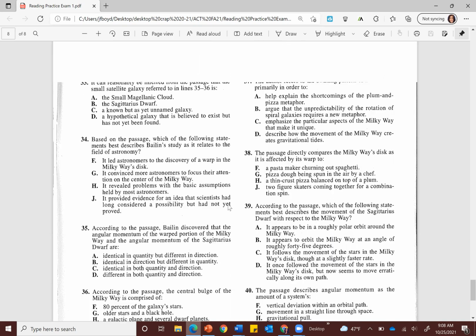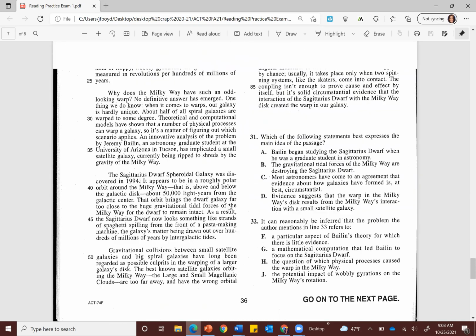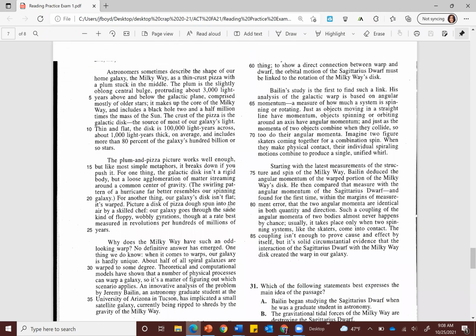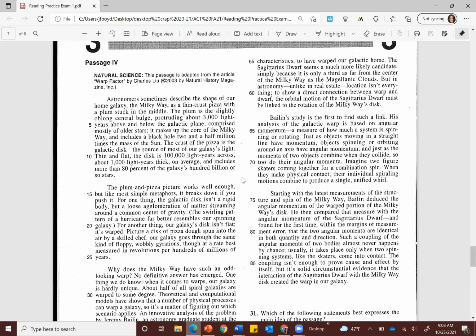So now that we know a few things to look out for, let's go ahead and begin reading this passage. Again, feel free to pause this or fast forward if you'd rather read this by yourself. Astronomers sometimes describe the shape of our home galaxy, the Milky Way, as a thin crust pizza with a plum stuck in the middle.